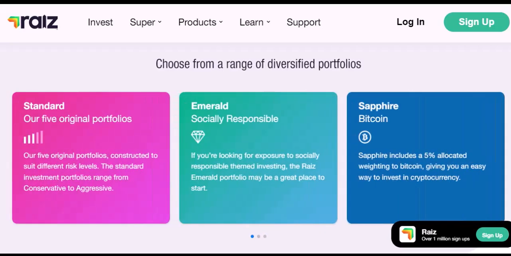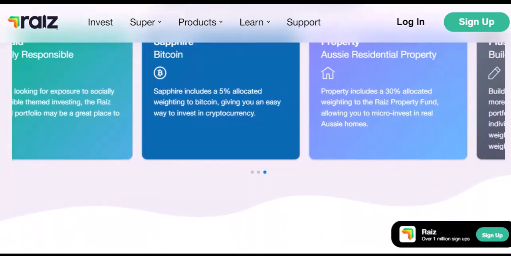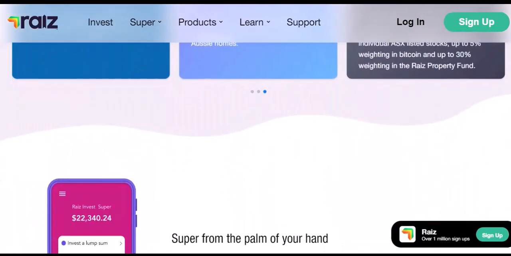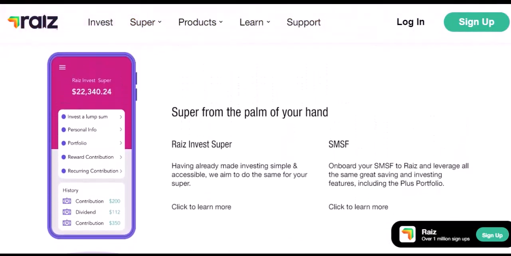Now, you might be wondering, why doesn't Raiz just give a simple number? The answer lies in their flexibility and accessibility. They want to make investing as easy as possible for everyone, regardless of their financial situation. By focusing on micro-investing and roundups, they cater to a broad audience. In essence, while there aren't strict, Raiz-imposed deposit limits, you need to be mindful of your bank's transfer limits, the fee structure, and your investment strategy.